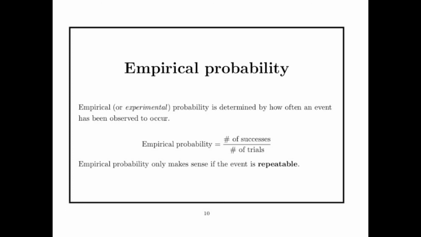So what they have given in our book: empirical probability is determined by how often an event has been observed to occur. It's nothing but this. When we are doing any activity, any experiment, how many times we are getting what exactly, what outcome we are getting, that we say is empirical probability.